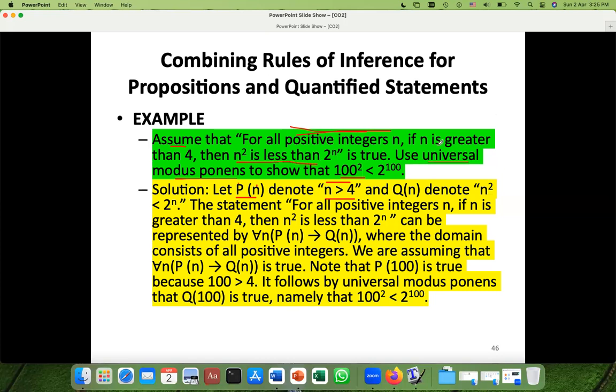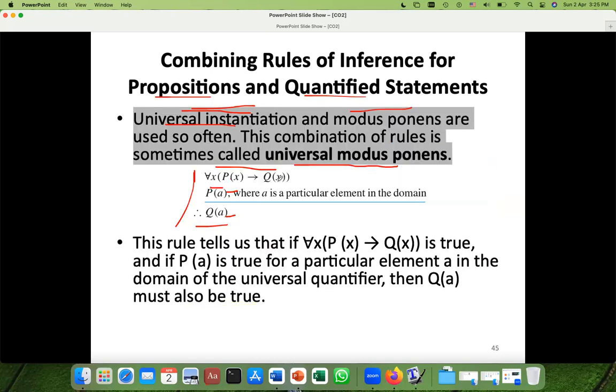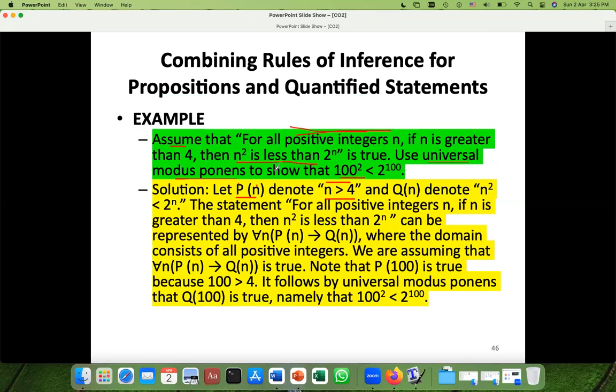And we have the if and then. It means that between these two portions, P of n and Q of n, we have the arrow. This can be represented by, for every n, P of n implies Q of n. Now we have written it for the whole domain.